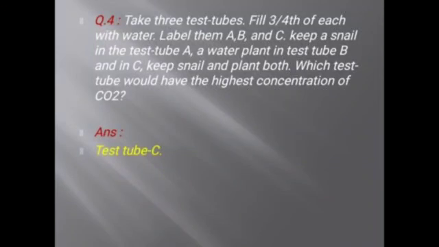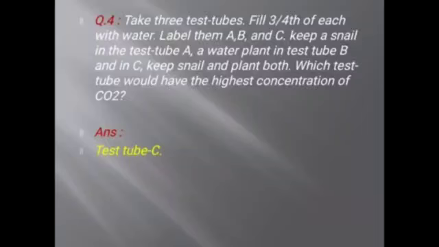Now there are 3, A, B and C. In the first we keep one snail, which is a living organism. A water plant in the second test tube B, which is also living, and in C both snail and plant. So which test tube would have the highest amount of carbon dioxide?